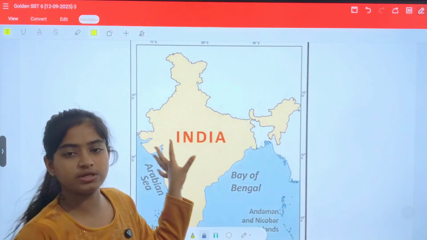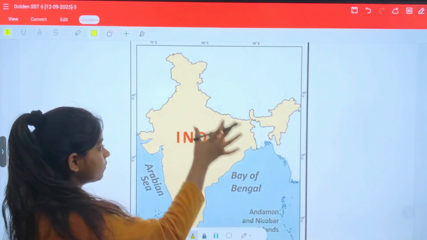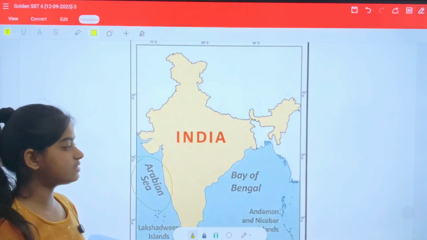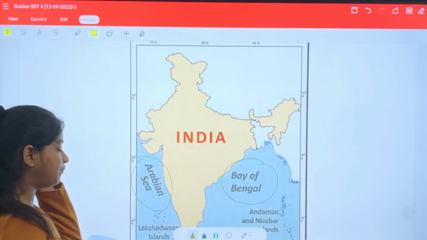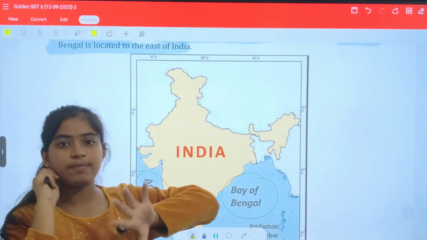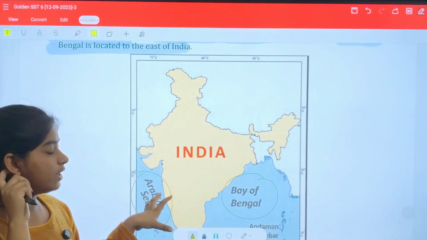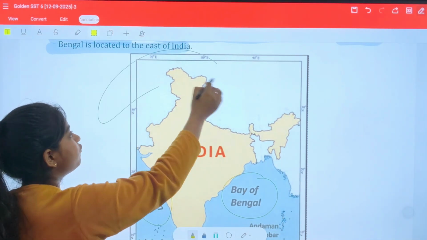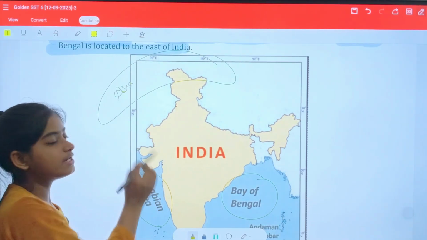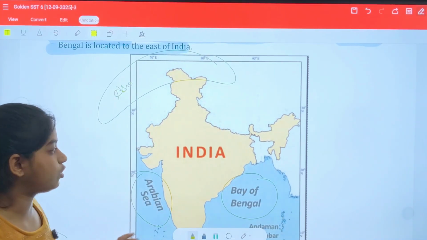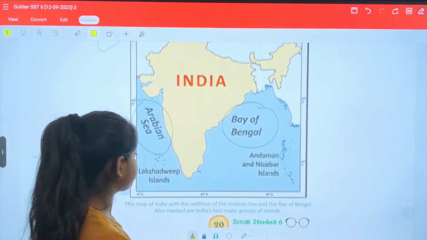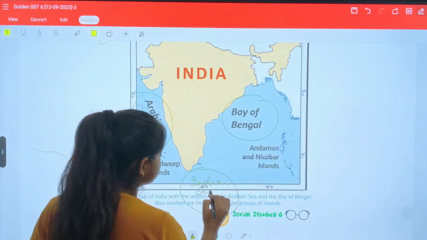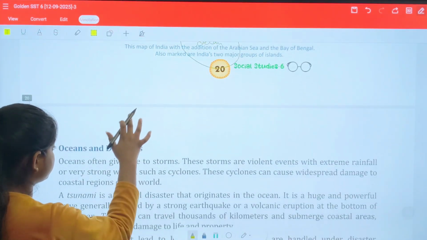So this can be understood from this diagram. As you can see, this is our country India. We have already mentioned that on the west side it is the Arabian Sea and on the right side it is the Bay of Bengal. And above, India is a part of the Asia continent. India is present at the bottom point of Asia. The above part we have Asia. India is also a part of Asia, but it is present at the bottom of the continent. And in the south, as mentioned, it is the Indian Ocean. And other things are present accordingly.